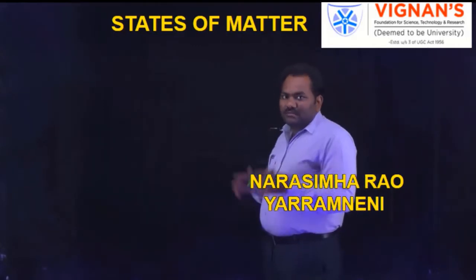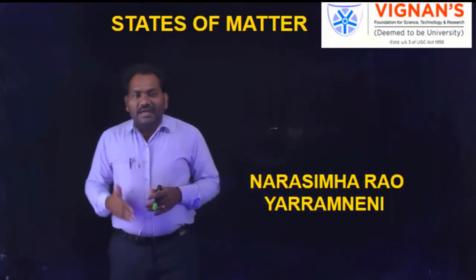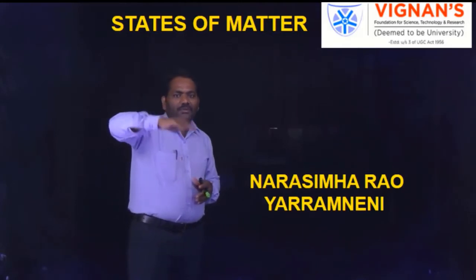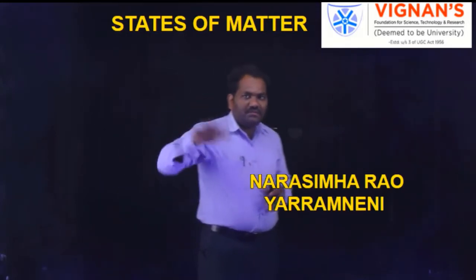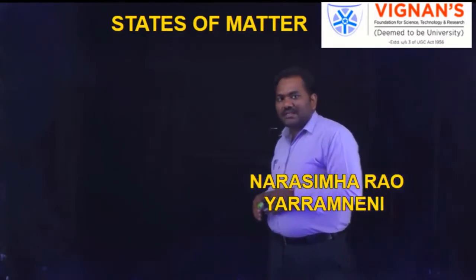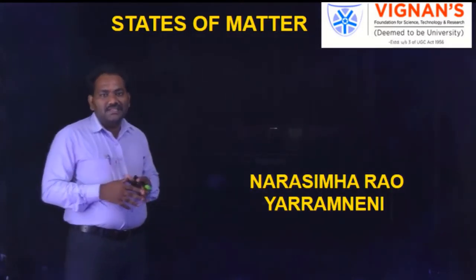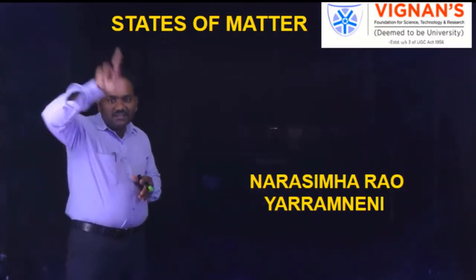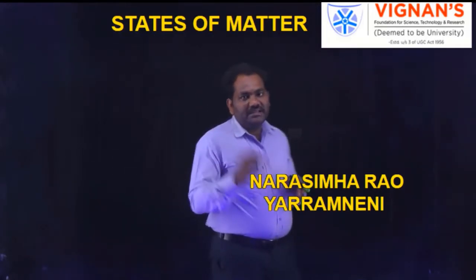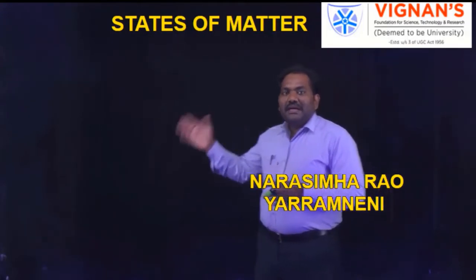Now here we discuss Avogadro's law. This Avogadro's law is derived on the basis of the conclusions of Dalton's atomic theory and Gay-Lussac's law. By combining the two conclusions, he derived a new relationship, or equation, which is nothing but Avogadro's law.